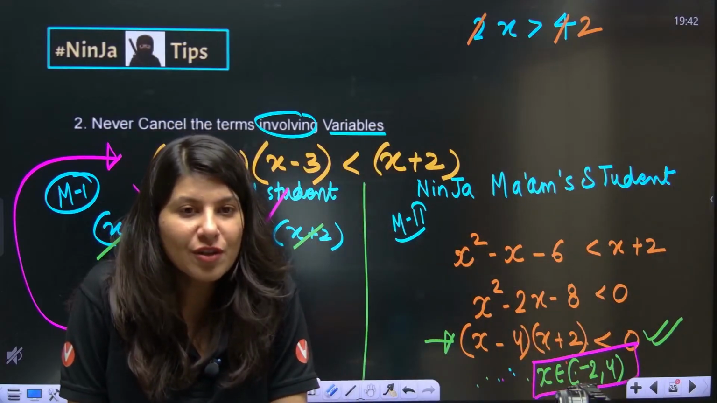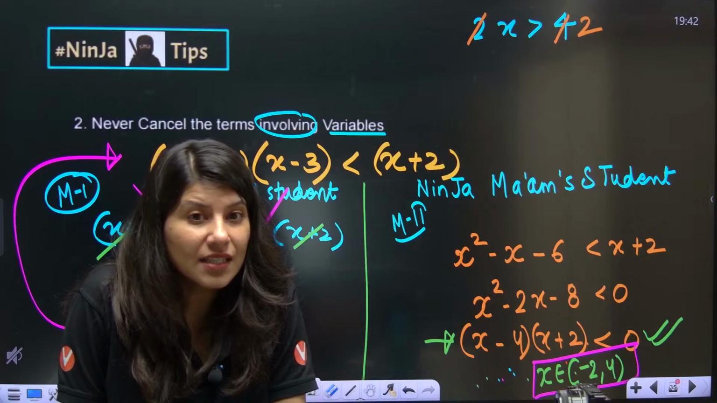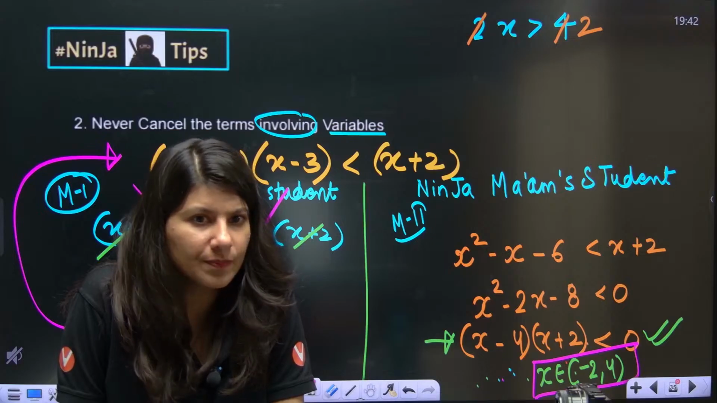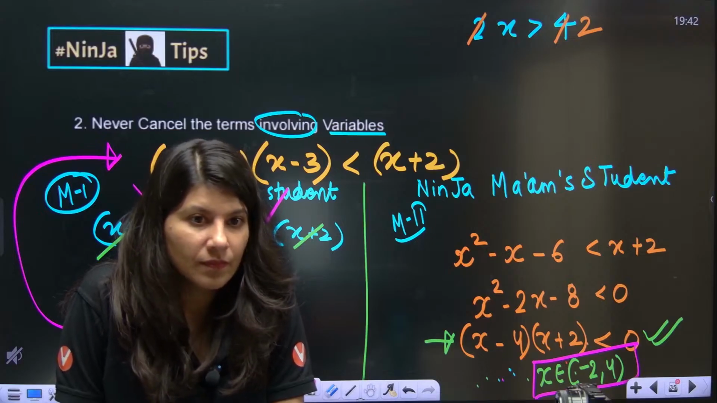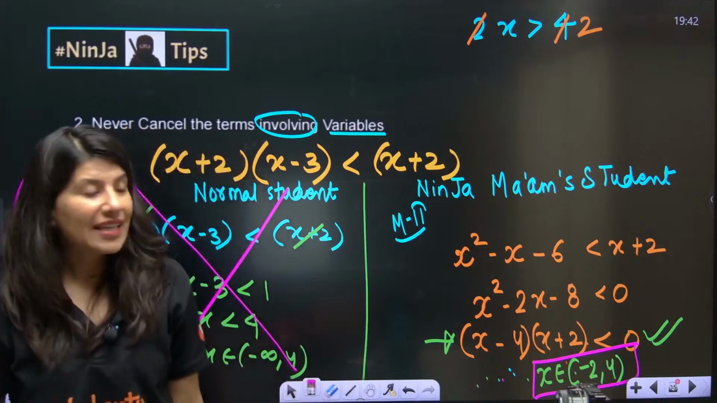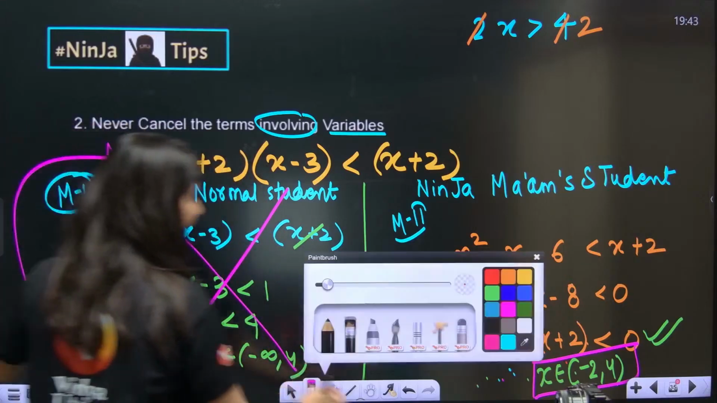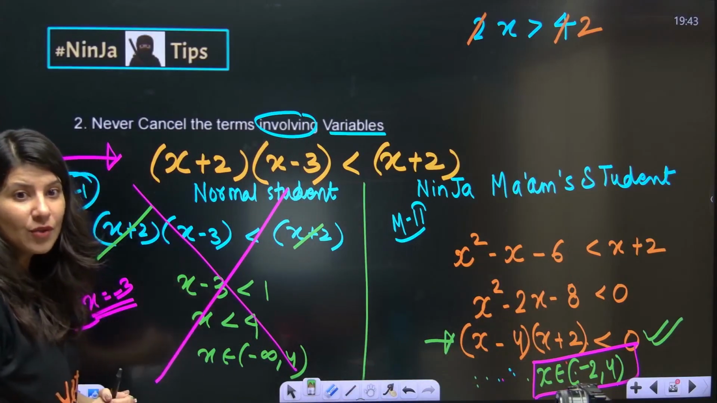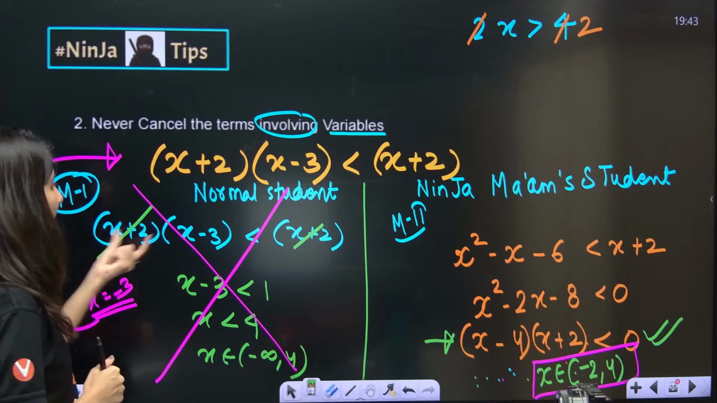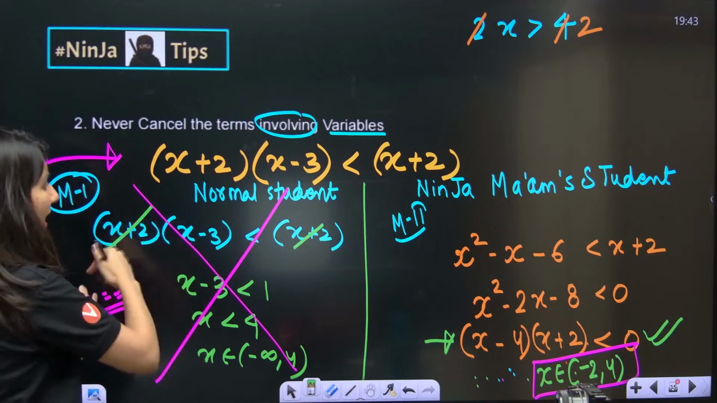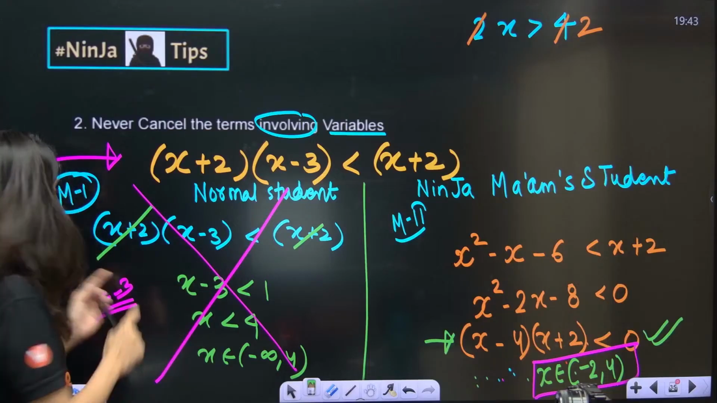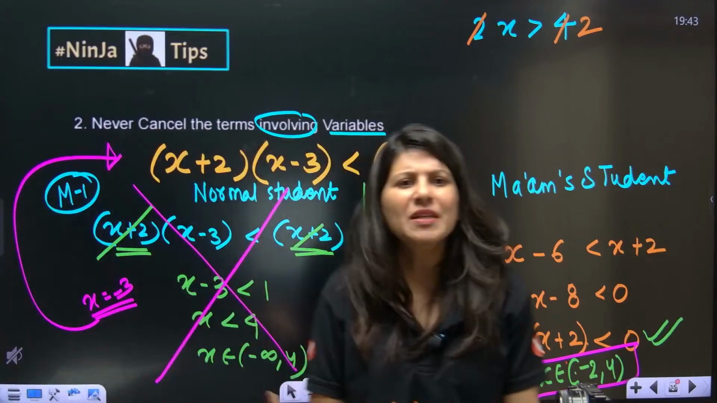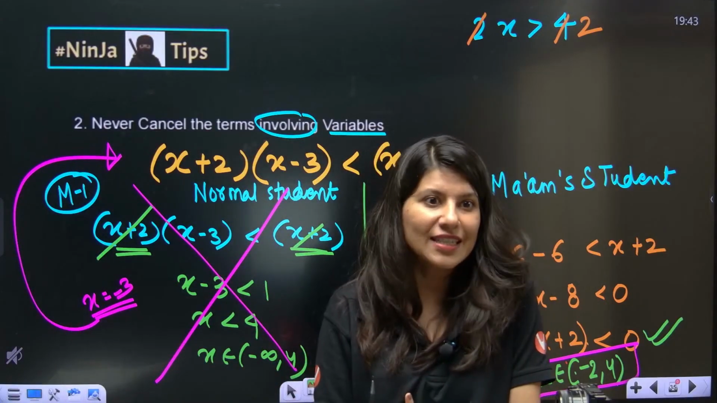Ma'am, what if condition of x greater than 0? Then we can cancel, x greater than 0. See what mistake we were doing. What exactly we were doing wrong if we were cancelling this factor? See, if x plus 2 is positive, then it's fine. Cancelling is fine. But if x plus 2 is negative, okay, so what you are doing, cancelling means what? Dividing.